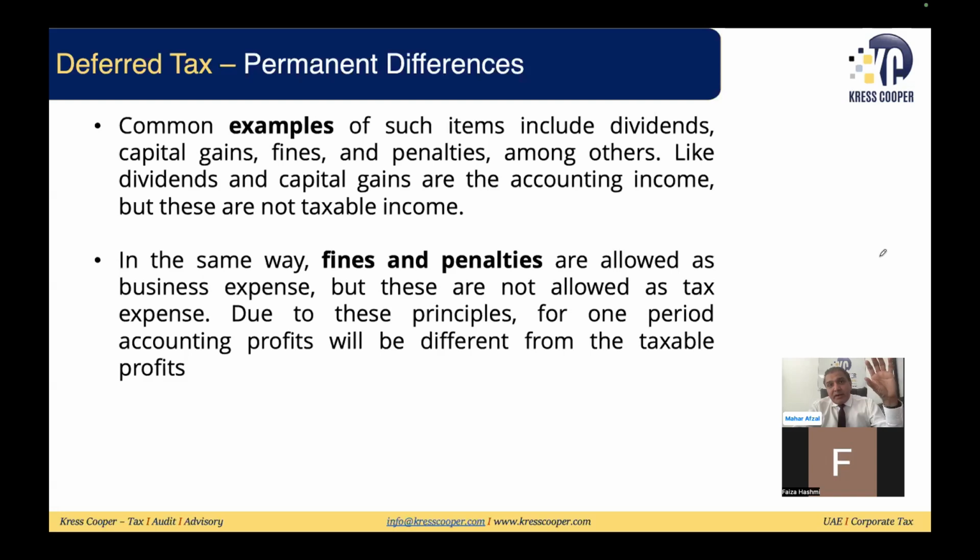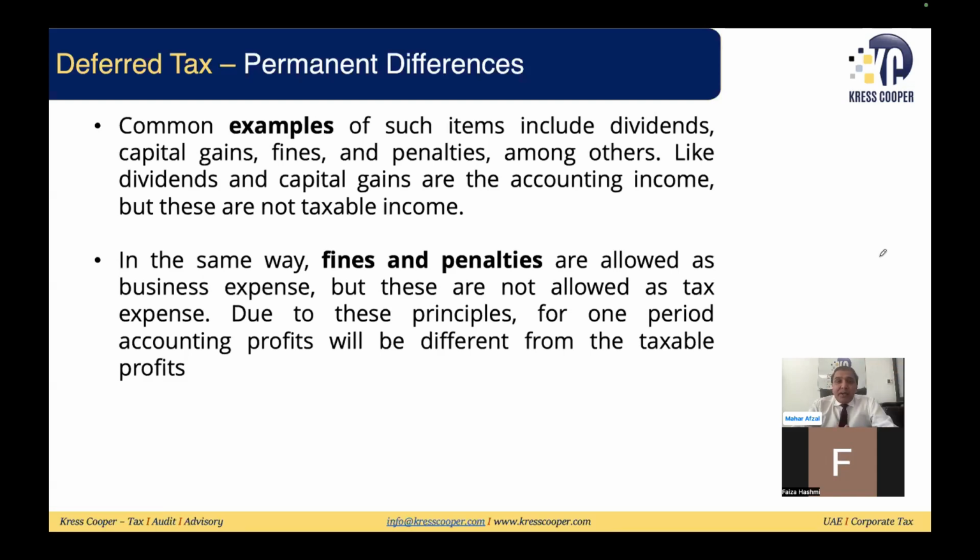Just keep in mind, we are not discussing deferred tax keeping in view the provisions of the UAE corporate tax law. We are generally discussing deferred tax. In our next webinar, definitely we'll be discussing the applications and the provisions related to deferred tax under the UAE corporate tax law.